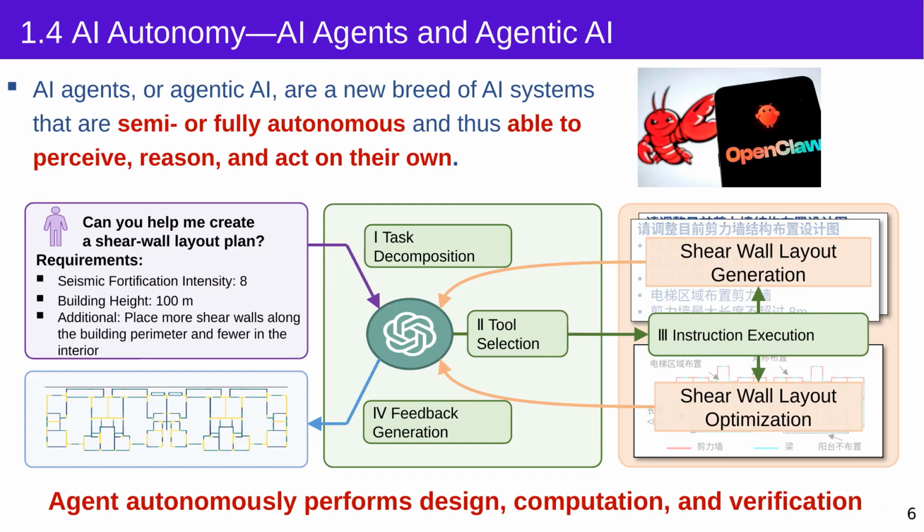When we move to a real-world project, however, we need to go through many different procedures. We can therefore use an AI agent to connect these procedures and help complete the design, computation, and verification. This is why we need the 3 stages of prediction, generation, and autonomy in earthquake engineering.